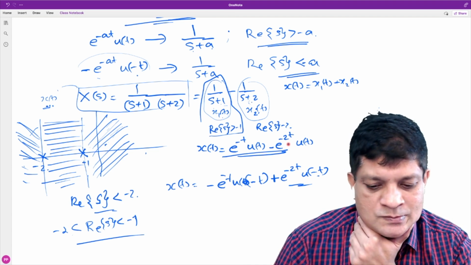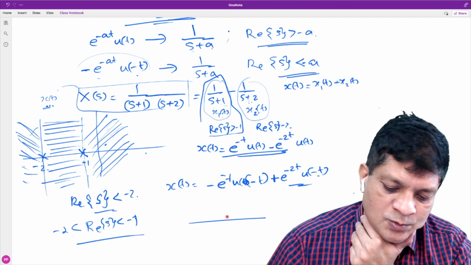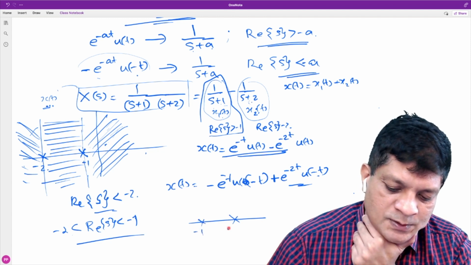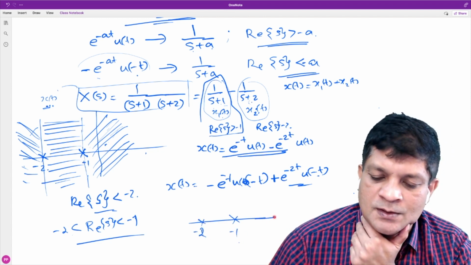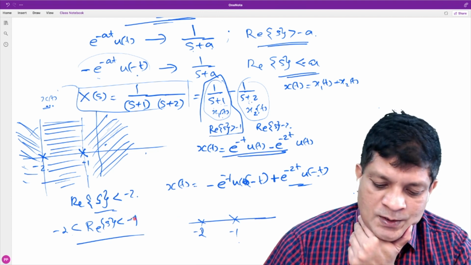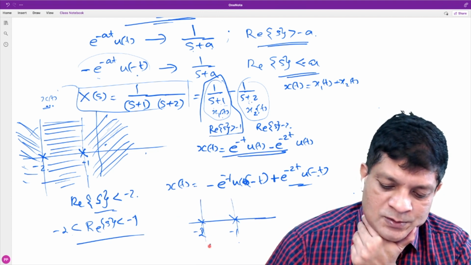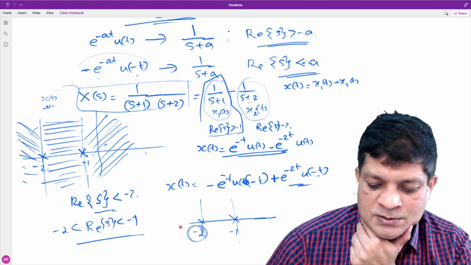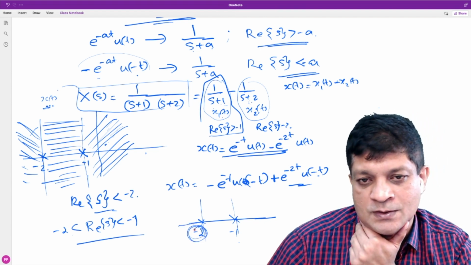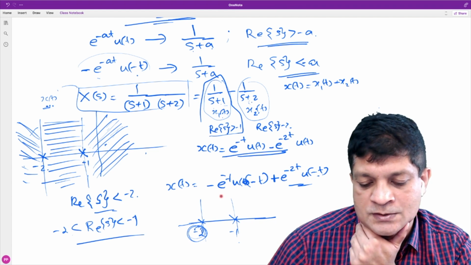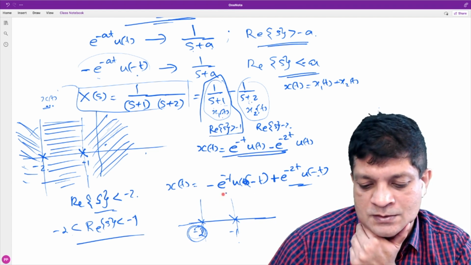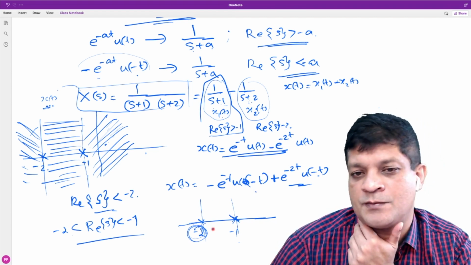S plus 1, because there are two poles, at minus 1 and minus 2. So with this ROC, the pole at minus 2 is associated with the right-sided signal and the pole at minus 1 with the left-sided signal.